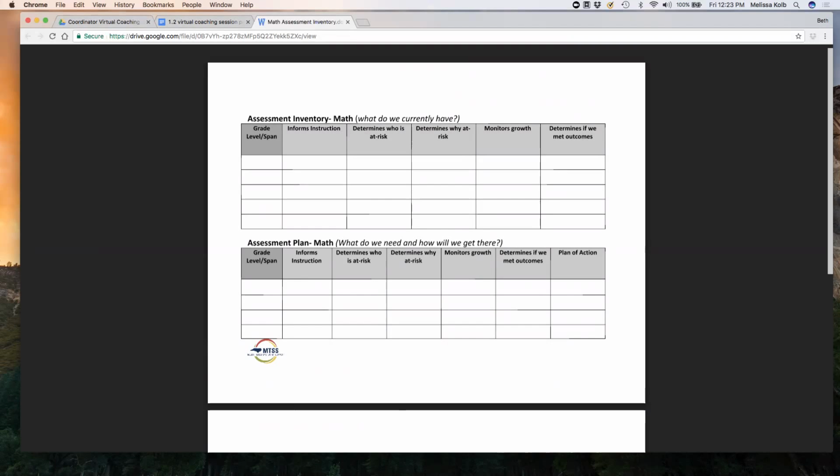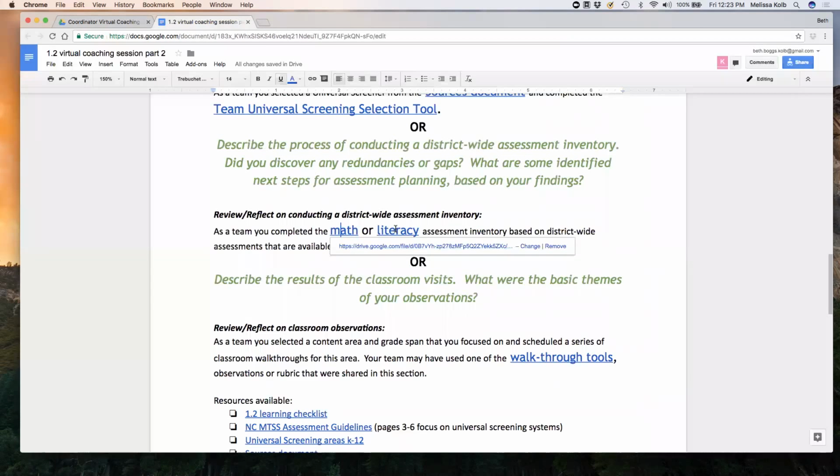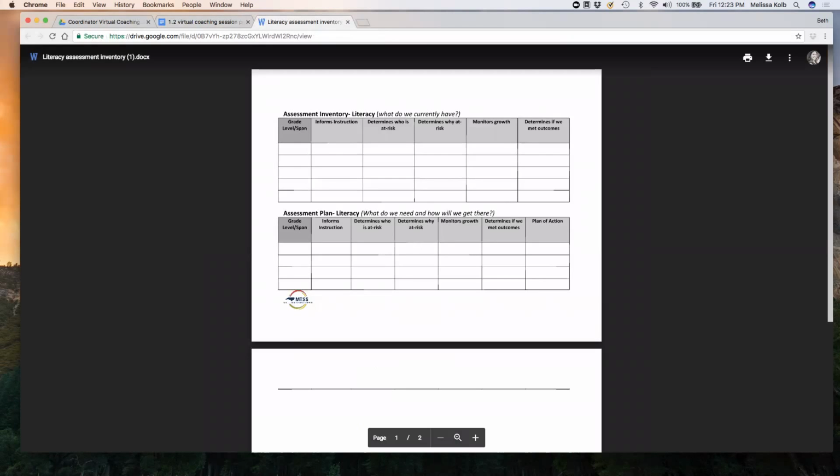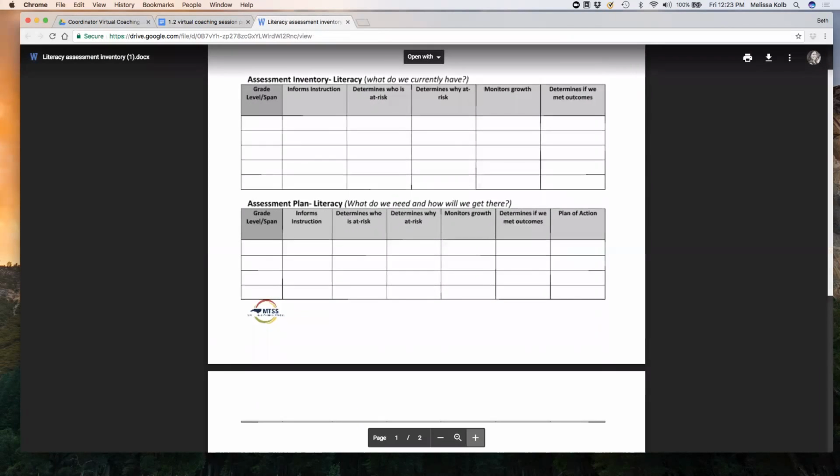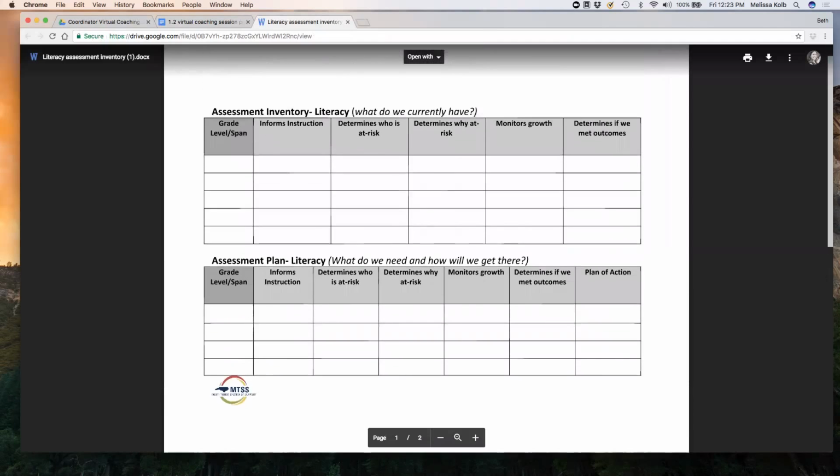And then you might want to ask yourself as a team, what do we need and how will we get there? So if all of our needs aren't being met with what we're currently using, what are some other tools available and how will those things do that as well? It'll also help you really think about a plan of action once you've looked at those tools and your current resources. You have an assessment sheet that looks like that for math, and then you also have a similar sheet for literacy that asks you the same kinds of questions. And again, it's really more for that action planning.